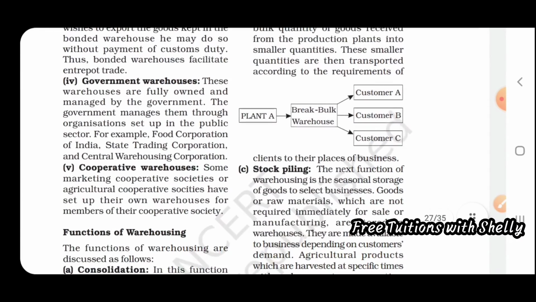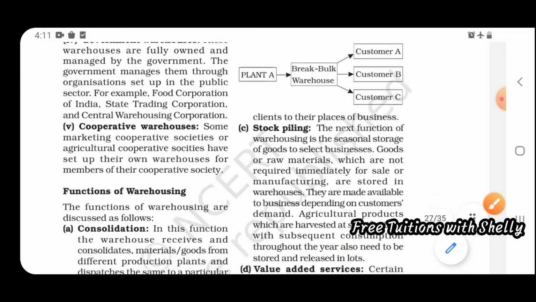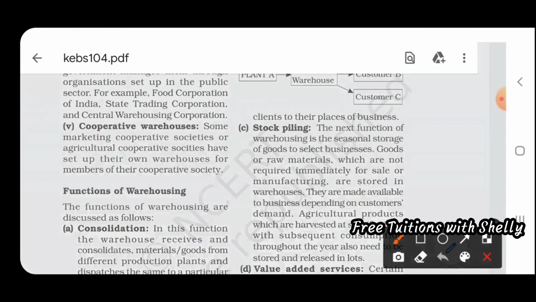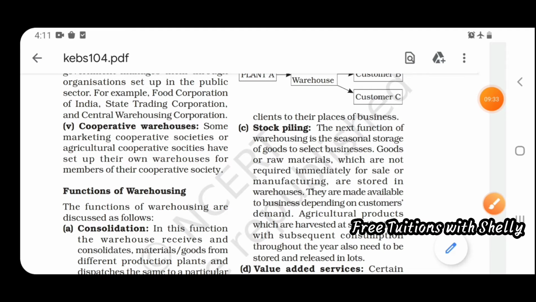Next are government warehouses, which are fully owned and managed by the government only. For example, the Food Corporation of India, State Trading Corporation and Central Warehousing Corporation. These are examples of government warehouses. Then there are cooperative warehouses, run by members of a society, like marketing cooperatives. An agricultural cooperative society can take a cooperative warehouse for storing its agricultural products. The members of those cooperative societies will have access to the cooperative warehouses.